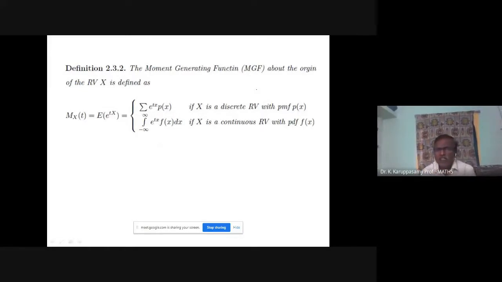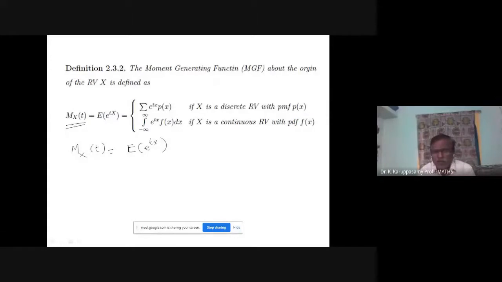The moment generating function, we call it MGF. About the origin; a moment generating function about the mean is also available, but we discuss only about the origin. The moment generating function of the random variable capital X is defined with the notation M X of t. M for moment, X for the random variable, and it is a function of t. Your answer will be in terms of t. The definition is the expectation of e power tX.